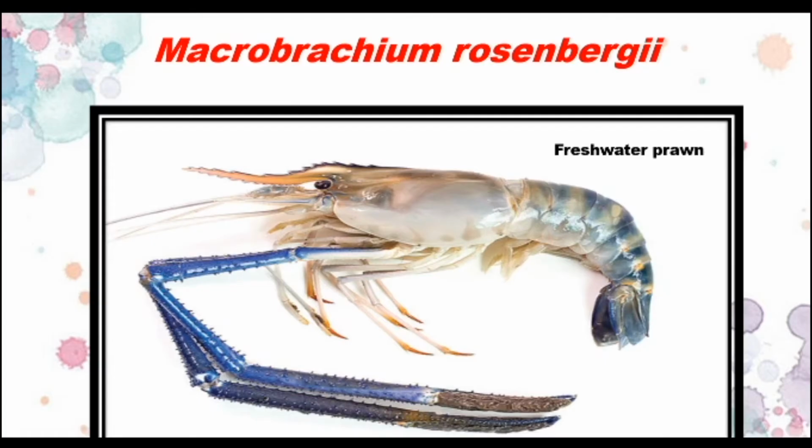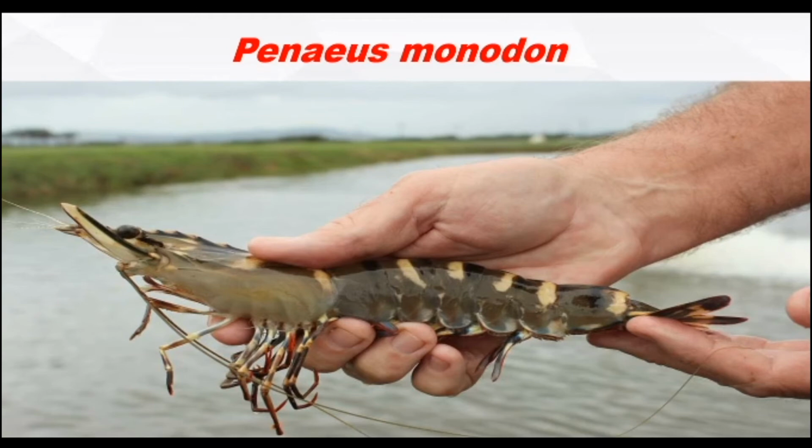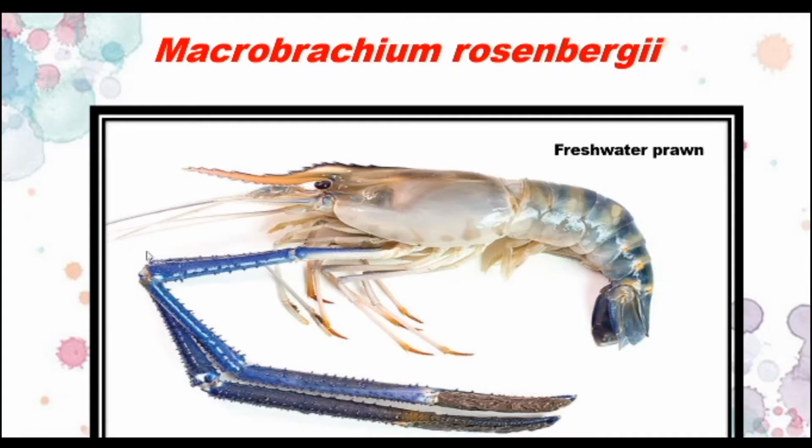These are the freshwater prawns. Look at that when you compare with the other. It is totally different from this. The four legs are not like that. It seems to be a little different. So this is freshwater prawn culture.